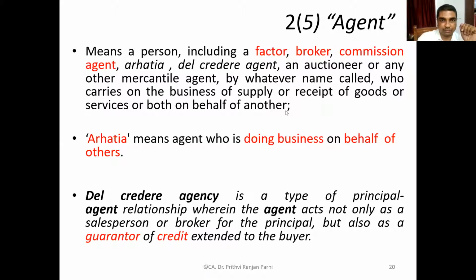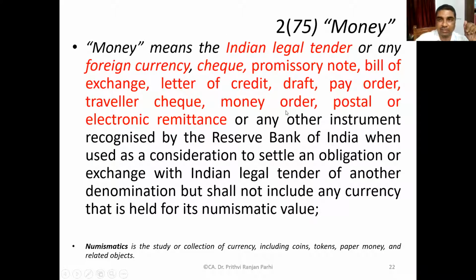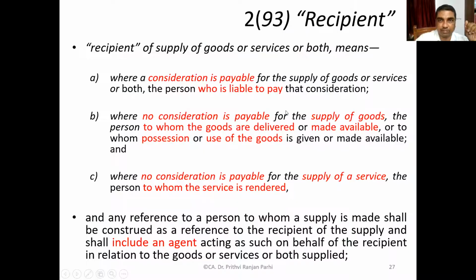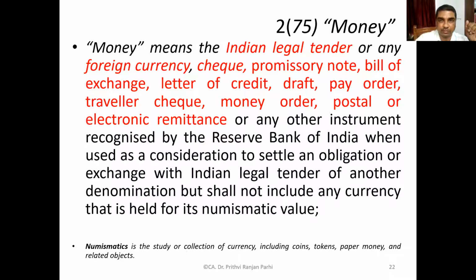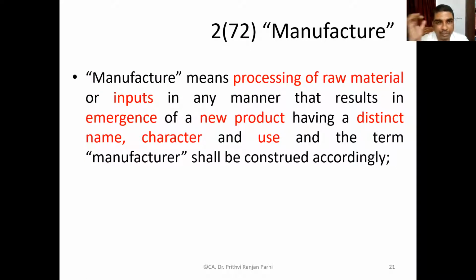Now, the next term which is important for us is manufacture. Now, the term manufacture we need to understand. This means processing of raw material or inputs in any manner that results in emergence of a new product having a distinct name, character, and use. Okay, this is the meaning of manufacture, and the term manufacturer shall be construed accordingly.